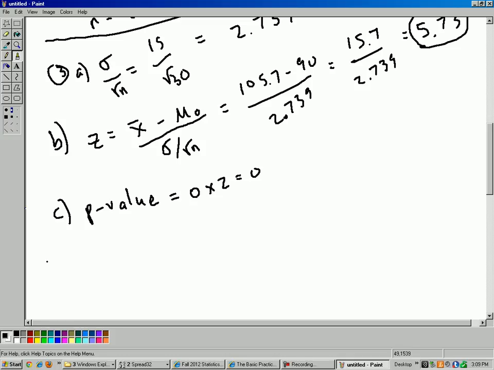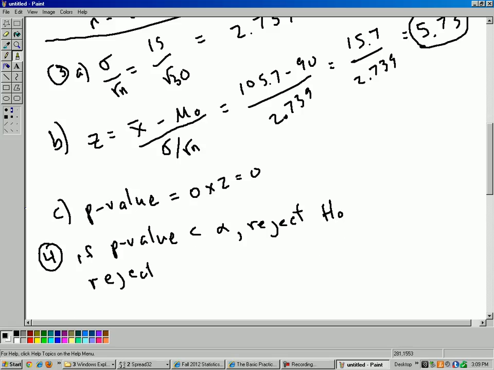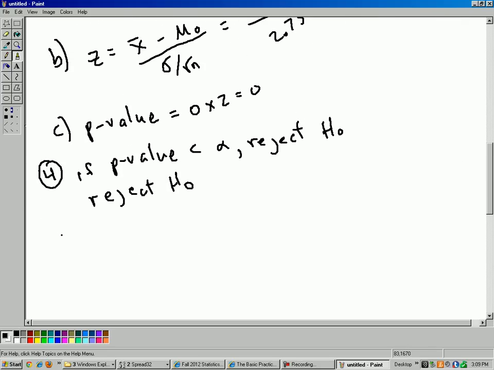Okay, so the conclusion. The rule is if the p-value is less than alpha, then you reject the null hypothesis. And that is the case in this one. The p-value is way lower than alpha, so my conclusion is reject the null. And then in words, what does the interpretation mean? It means there is evidence that the lavender does change the length of time.